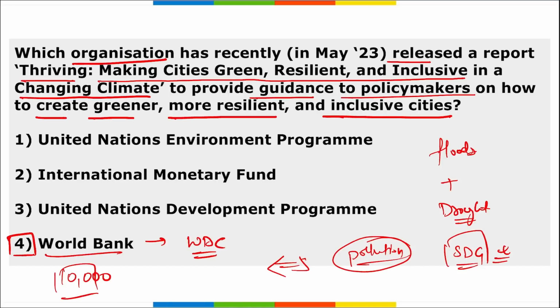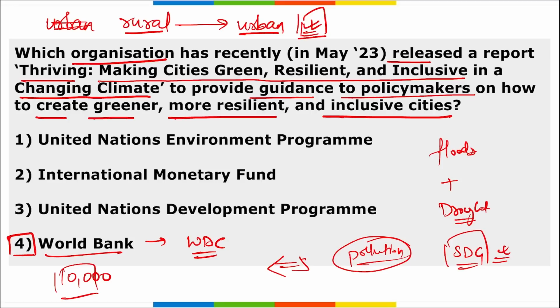Next, remember why cities only, because you are seeing this trend going on, that people are migrating from rural areas to urban areas, right? Because of the job opportunities that are more in the urban areas, and in urban areas too, in your cities, where there is an IT hub, you will find maximum migration of students and people shifting from rural areas to urban areas.